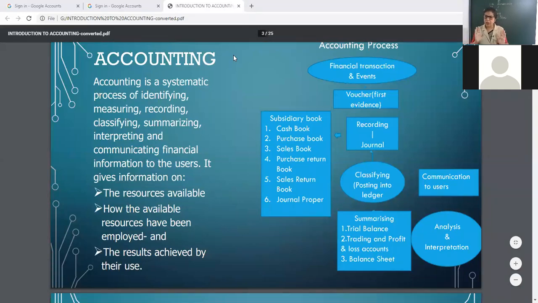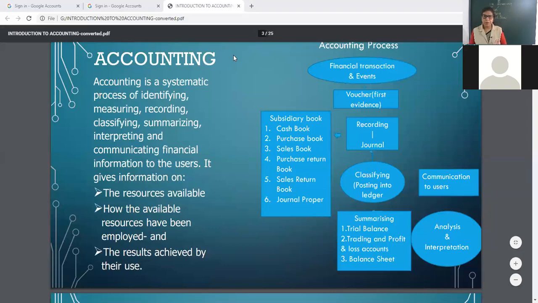Then after making ledger, the next chronological, sequential step is to prepare trial balance. Then with the help of trial balance, trading and P&L account is to be prepared, and balance sheet for assets and liabilities. Then afterwards, analysis and interpretation and communication to users.